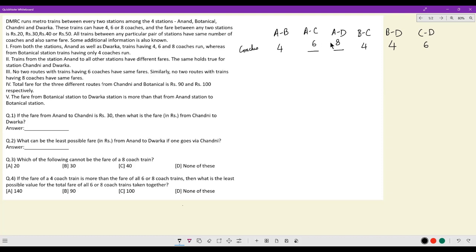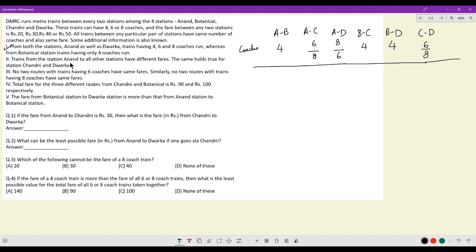Or remember, the 6 and 8 was a choice that we made. The alternate case would be this is 8, this is 6. And correspondingly, now for Dwarka, you have a train with 6 coaches, you have a train with 4 coaches. So this train with Chandni has to be 8 coaches. These are the possibilities for number of coaches for the 6 routes that are being taken by the trains. Okay. This first point is taken care of.